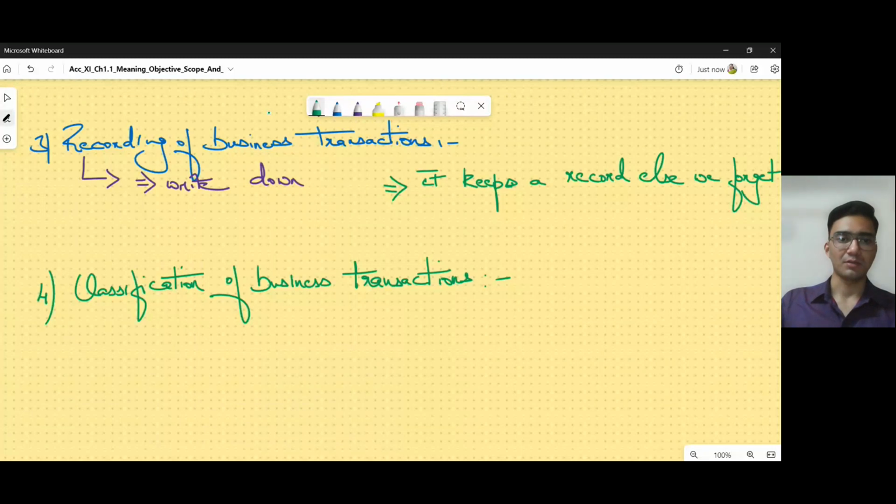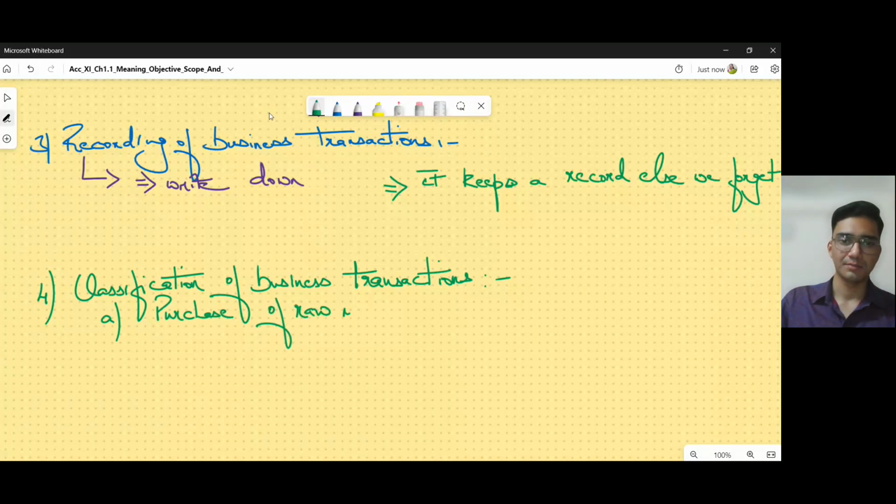If I give you some example of a business transaction, let's say the first example which I give you is purchase of raw materials worth 10,000 rupees.